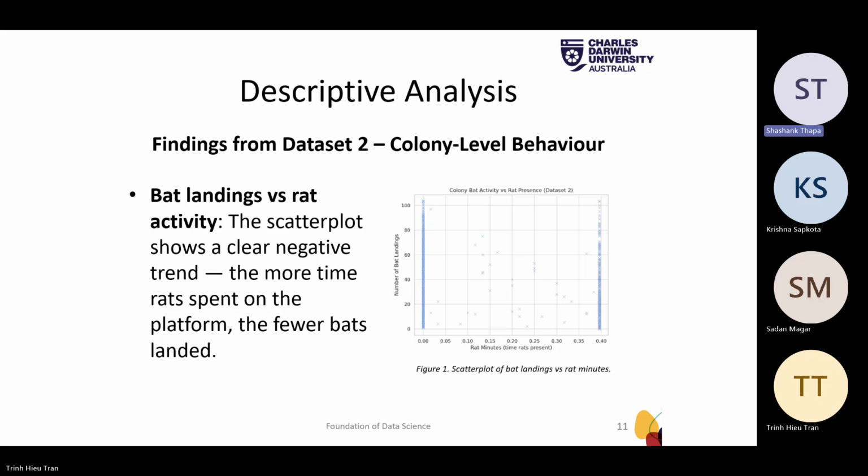So the findings from dataset 2 of colony level behavior, the scatter plot of bat landing versus rat minutes is there. From the figure we can clearly see that the scatter plot shows a clear negative trend. The more time rats spend on the platform, the fewer bats landed.